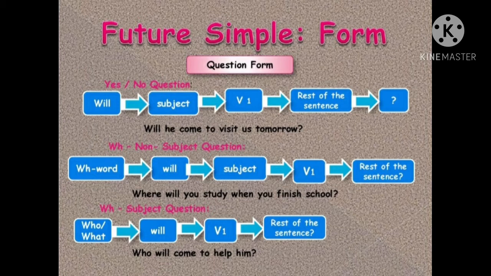إذا بدي أسأل بال WH question، أوكي؟ بختار ال WH question word بعديها will, then subject, then verb 1. Look at the example here. Where will you study when you finish school? هون حتكون الإجابة طويلة، not yes or no. هون أنت حتجاوبي إجابة كاملة.